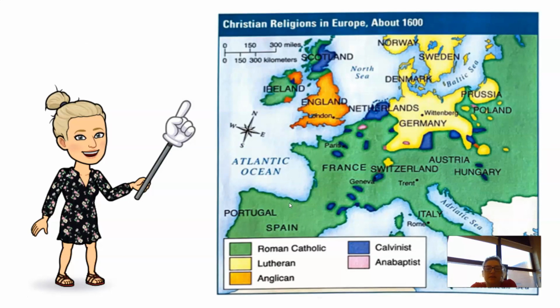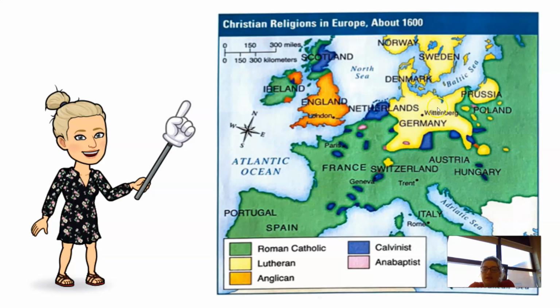All right, this is just a map of the different Christian religions in Europe around 1600. So you can use the key at the bottom. We can definitely see that the main Christian religion was still Roman Catholic even after the Reformation, but we do still see some other religions.